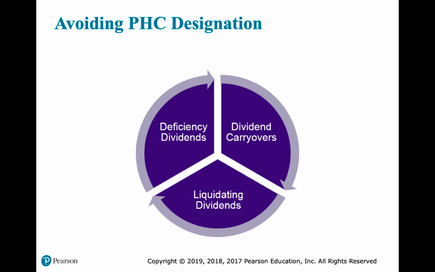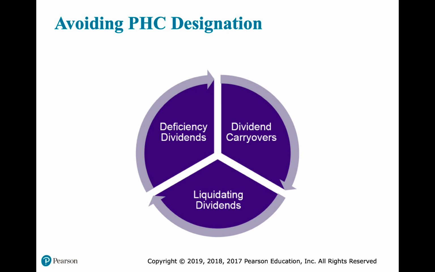Deficiency dividends are when a corporation determines it owes the penalty tax, but it wants to avoid paying that tax. It can do that by electing to pay a deficiency dividend. So if they elect that, an income tax is levied on the dividend payment at the shareholder level instead of at the corporate level. And then the shareholders include the deficiency dividend in their gross income for the tax year in which it is received, not the tax year in which the personal holding company claims a dividends paid deduction.